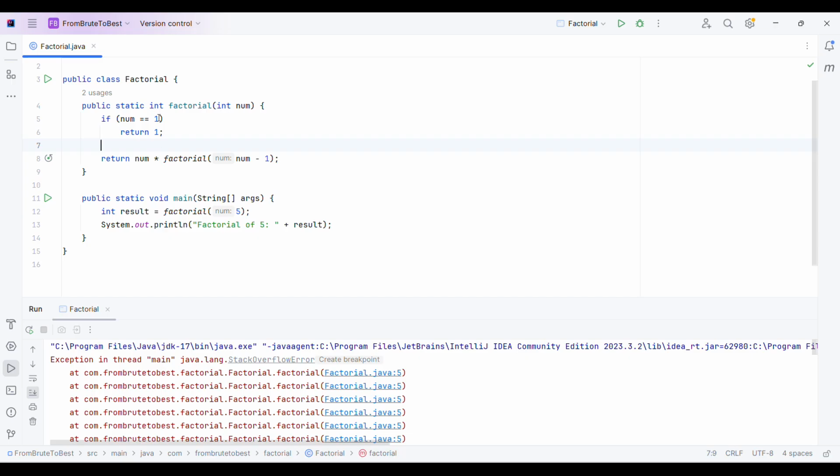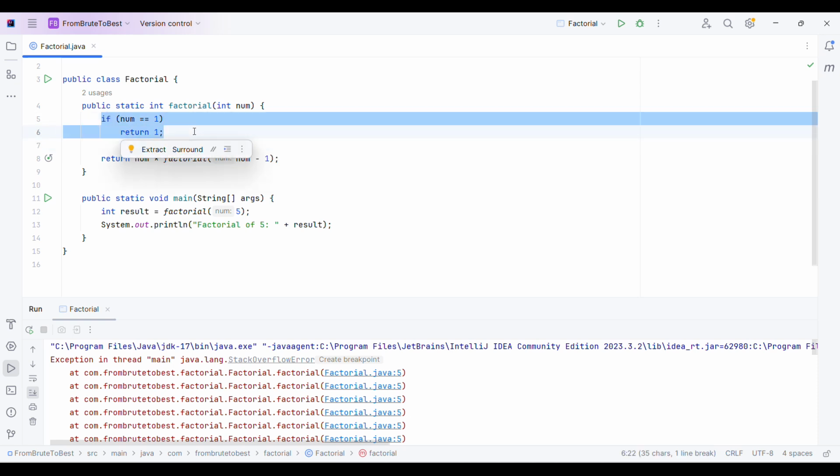You can also add a base case for 0, and you can also add some checks for negative numbers, but I'm not doing those because my target for this program is not to make you understand the factorial code. My target is to make you understand the importance of the base case in recursion, right?